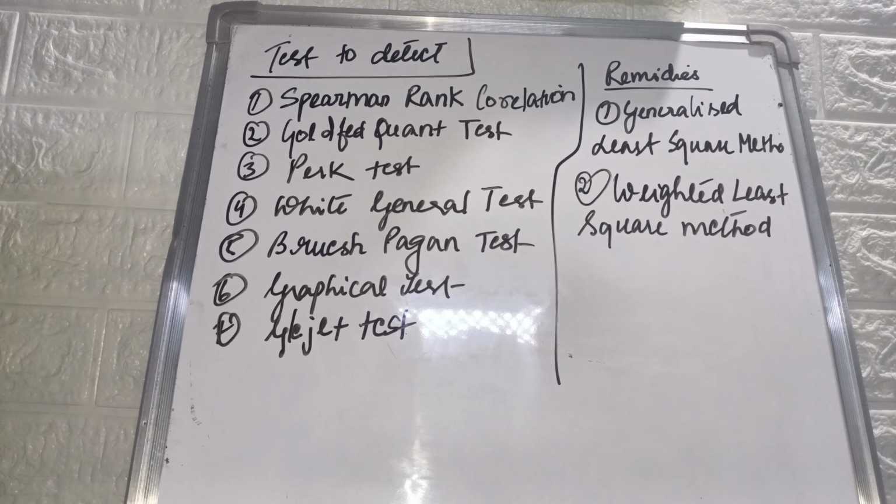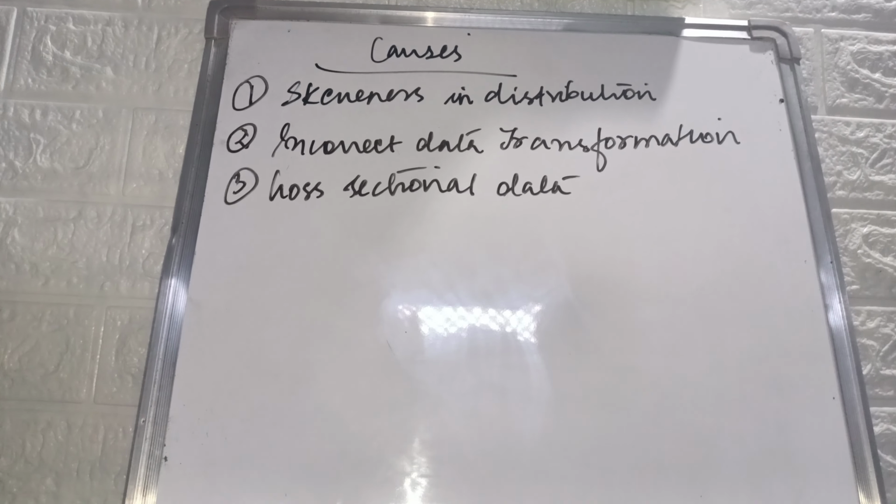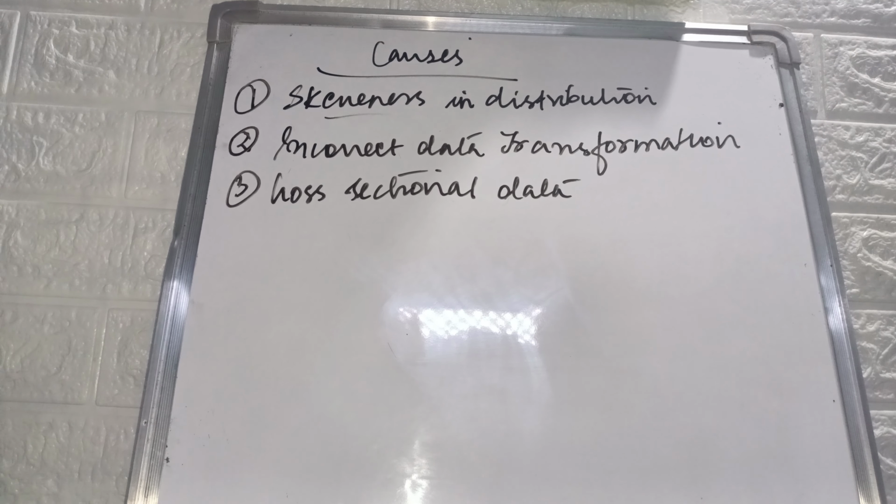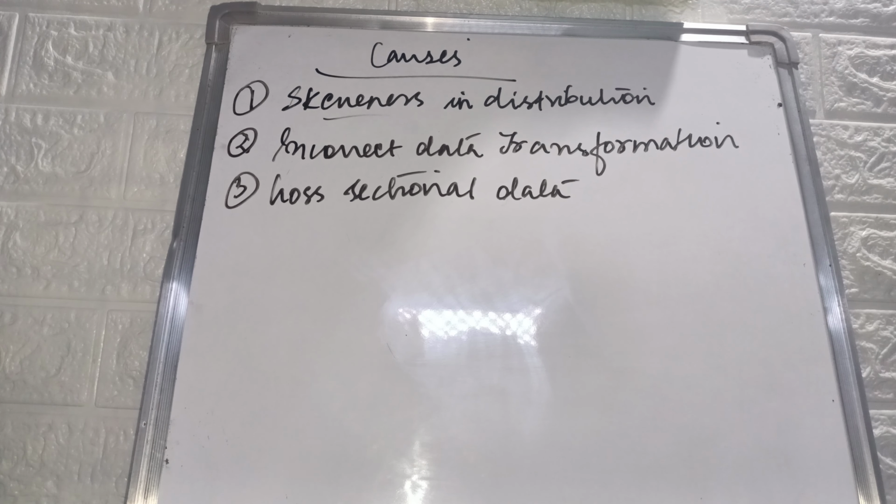Now let us see the causes: why we face the problem of heteroscedasticity. First is skewness in distribution, if our distribution is skewed on one side.